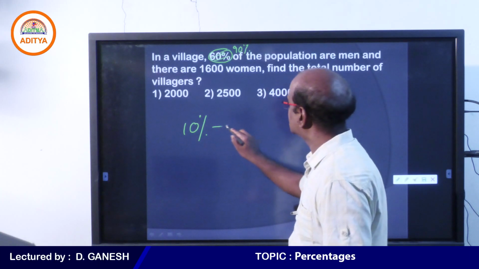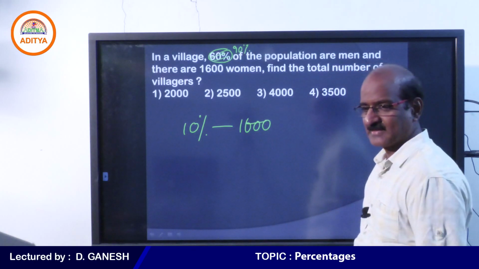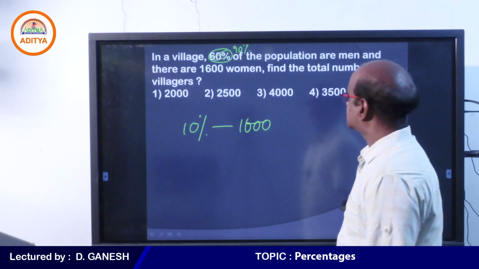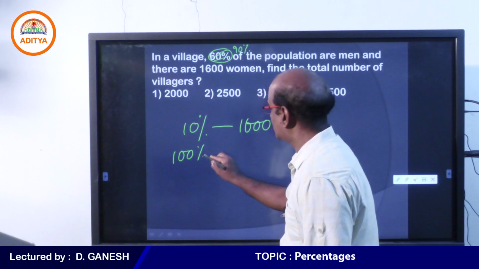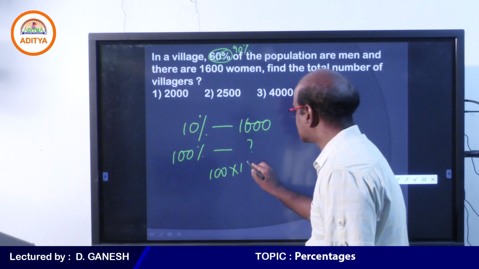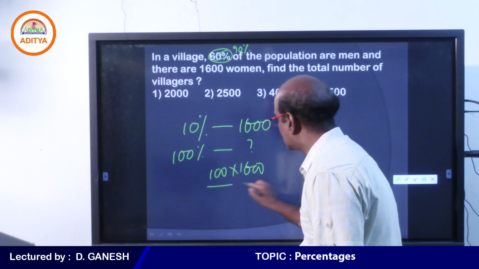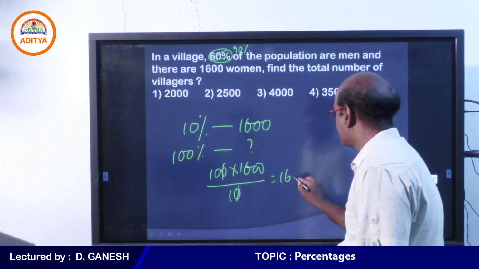Those 10% women are equal to 1600. When 10% is 1600, my question is, what is the total number of population? Therefore, total number of population is 100%. So if you get the 100%, your answer will be 16,000.